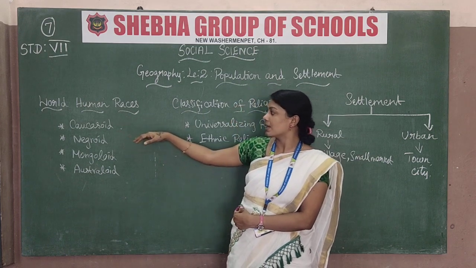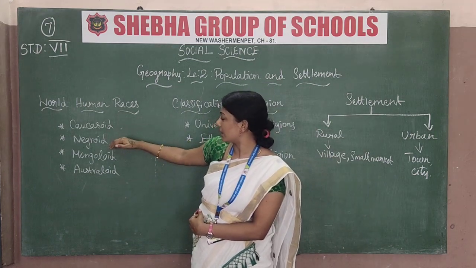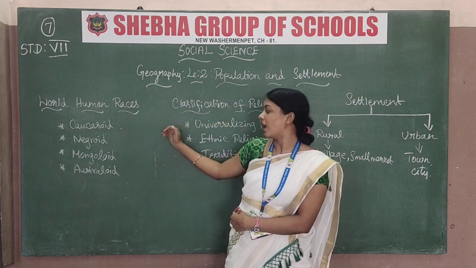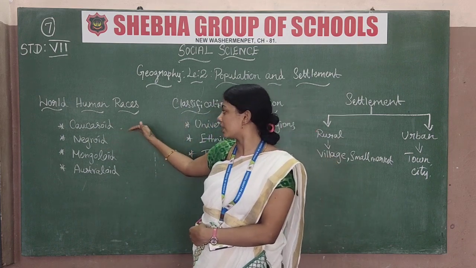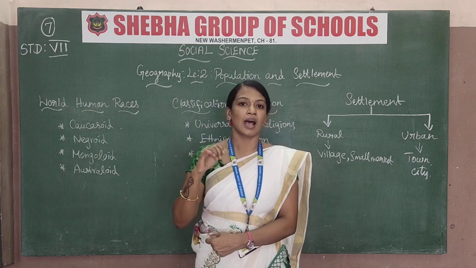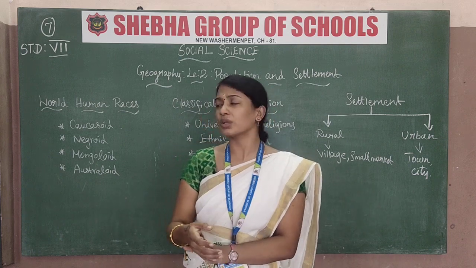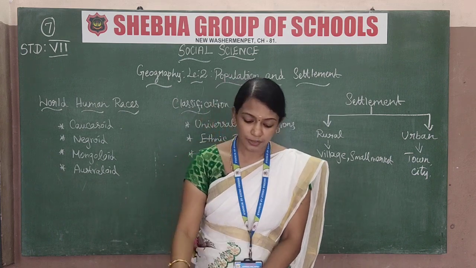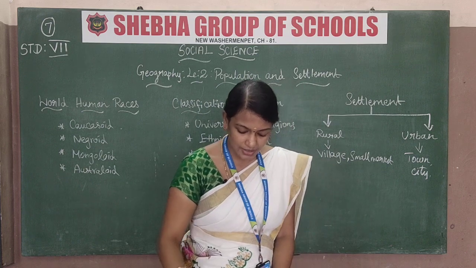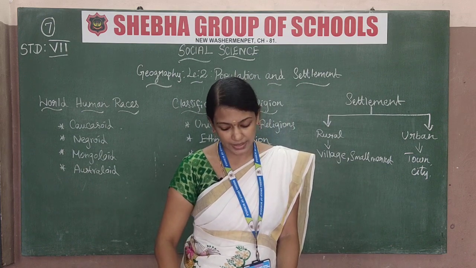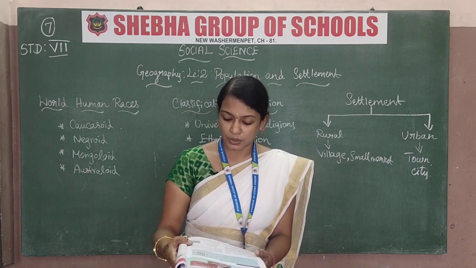The races are Caucasoid, Negroids, Mongoloids and Australoids. What are these? Caucasoid, Negroids, Mongoloids and the Australoids. They have given 4 types of races. So first let's see about the Caucasoid race. The Caucasoid is also known as the European race.